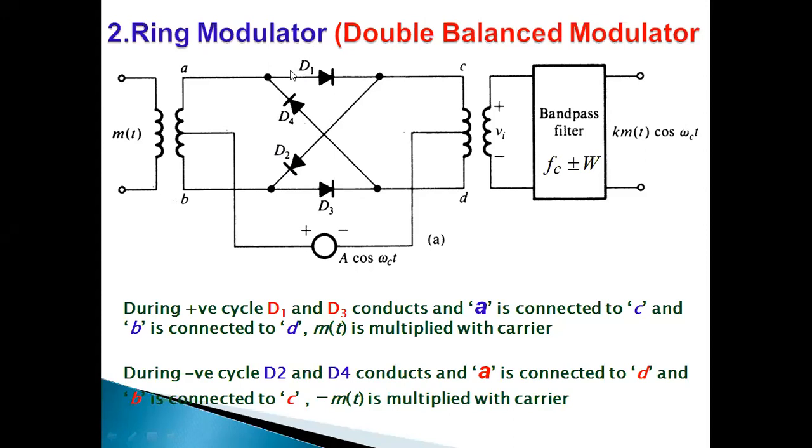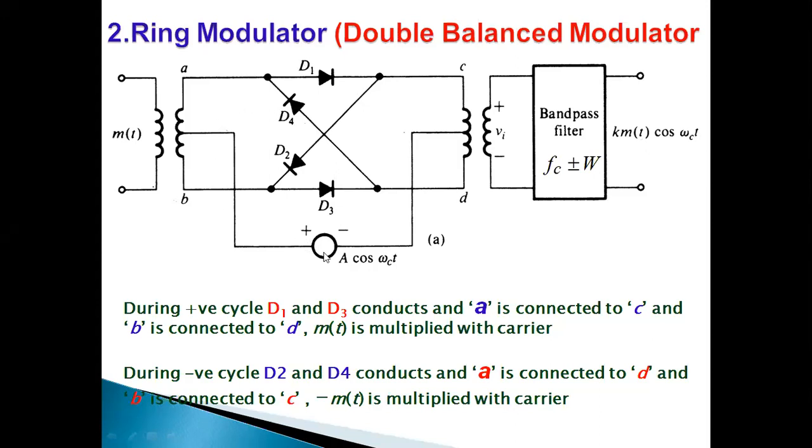Once again, here we are considering four diodes which are connected in the same way. See where my cursor points. They are connected in the same way, hence the name ring. So basically we assume the diodes are ideal. These diodes are controlled by the center-tap square wave carrier.